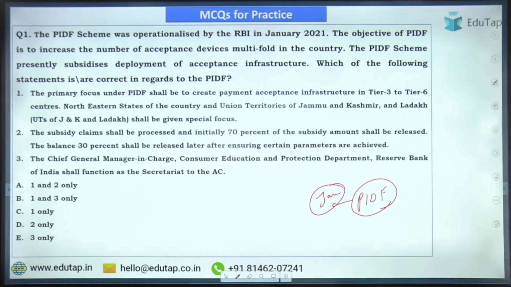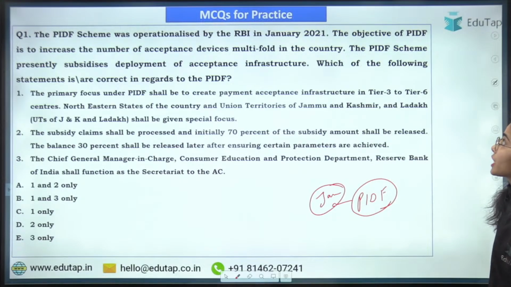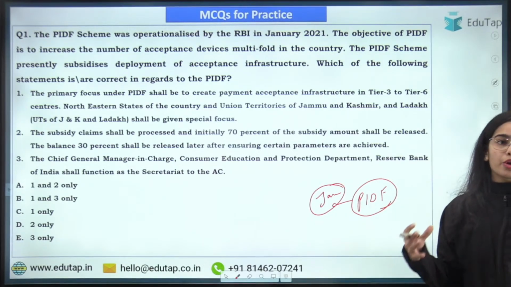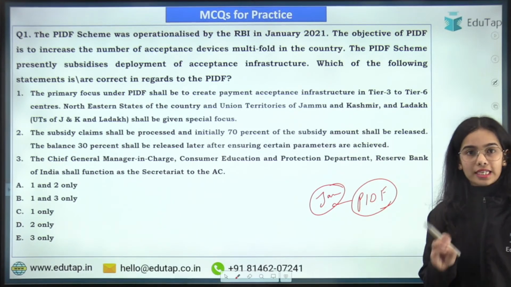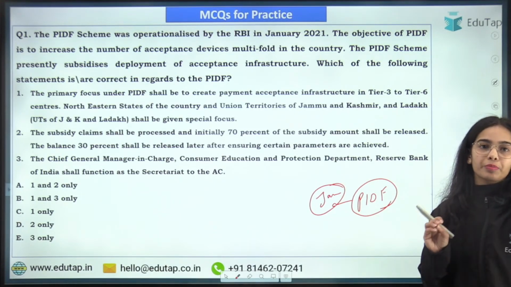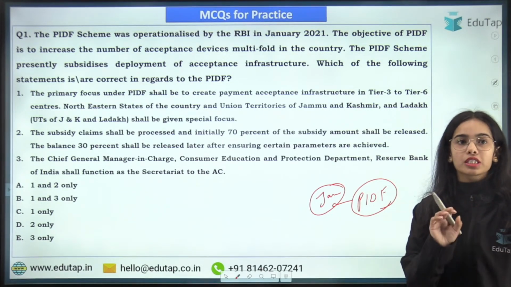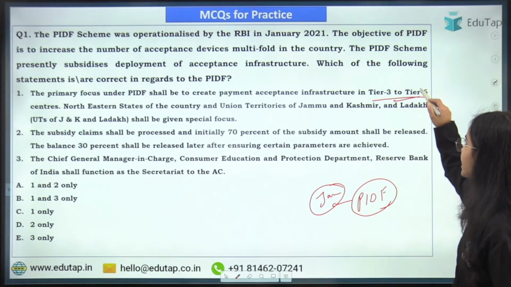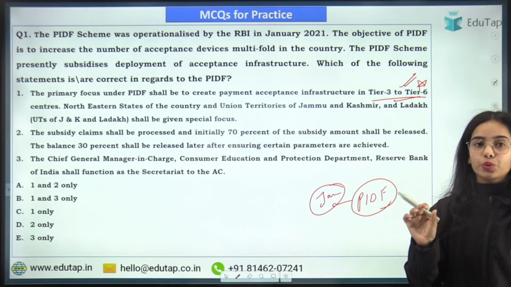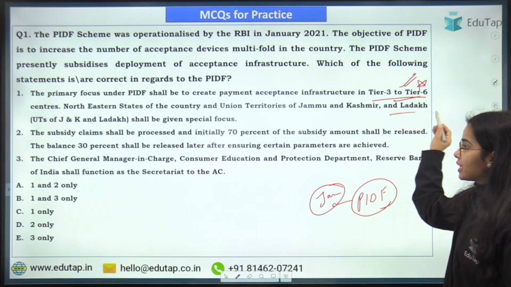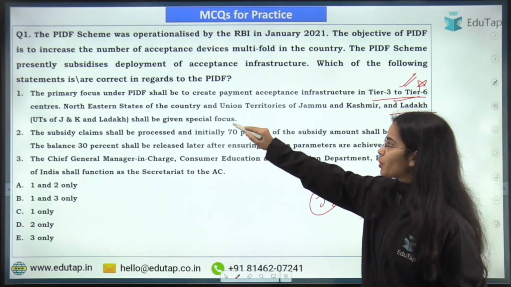So the PIDF scheme was operationalized by the Reserve Bank of India in January 2021. The objective of the PIDF is to increase the number of acceptance devices in the country. Now, which of the following statements is or are correct regarding the PIDF? That you have to tell me. So first of all, the primary focus under the PIDF is given to tier 3 to tier 6 areas. Absolutely correct. Northeastern states of the country and the Union Territories of Jammu and Kashmir and Ladakh shall be given special focus.